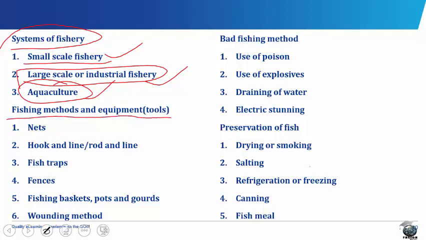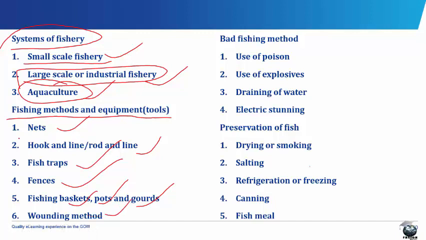Fishing methods and equipment. Good fishing methods include the use of nets, hook and line or rod and line, fish traps, fences, fishing baskets, pots and guards, and the wounding method. In the use of nets for fishing, this is probably the most efficient fishing method because a net can catch many fish, both small and large.